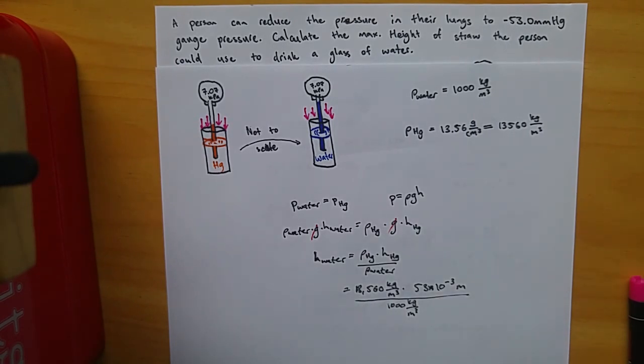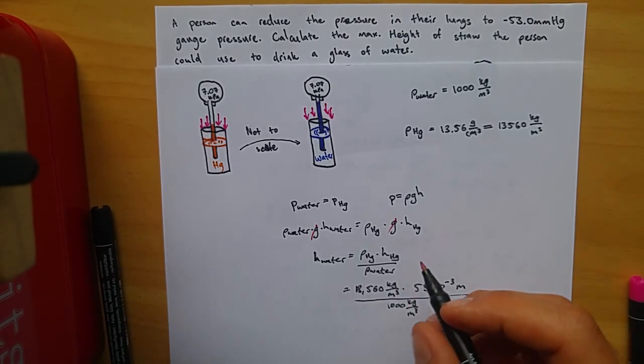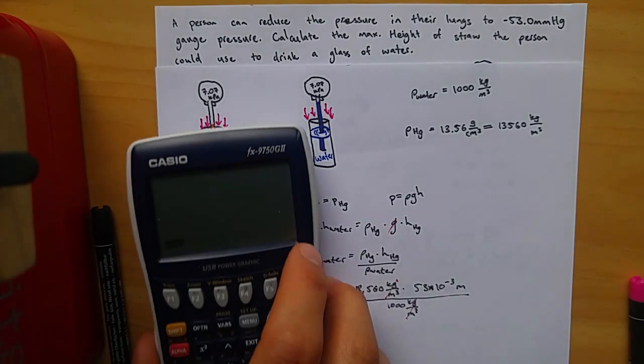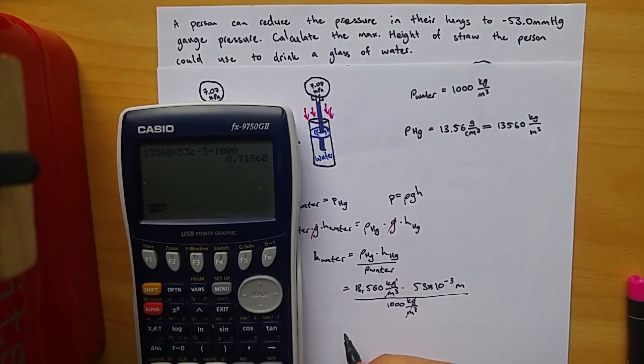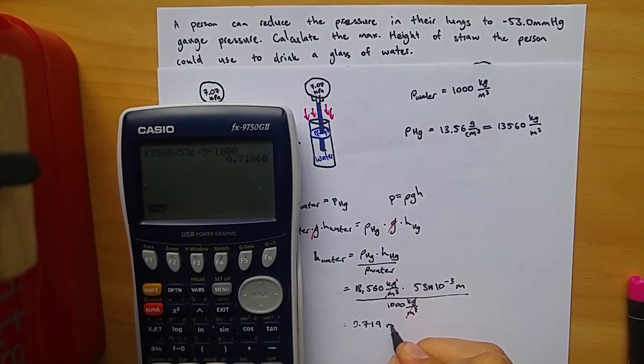Let's take a look at the units. Kilograms per cubic meter, kilograms per cubic meter. One's on the top, one's on the bottom. They cancel out. We're just left with meters. So if we take our calculator, 13,560 times 53 times 10 to the negative 3 divided by 1,000, we get 0.719 meters.